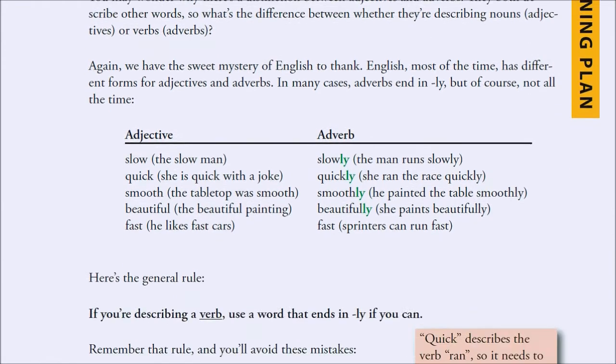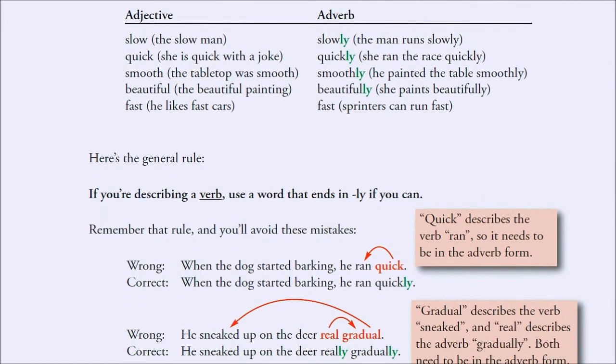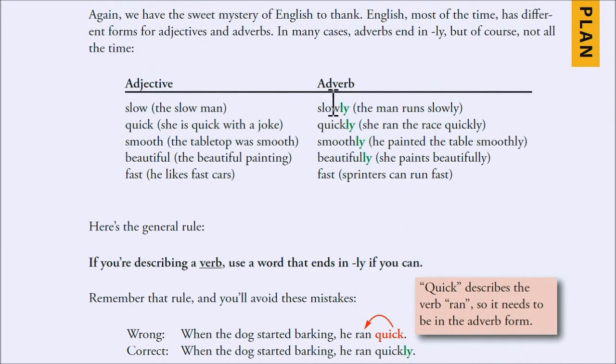I just wanted to make sure you know, in most cases in English, adverbs end in ly. Slowly, quickly, smoothly, beautifully. Not all of them. Like fast can be an adjective or an adverb. But in most cases, adverbs end in ly.